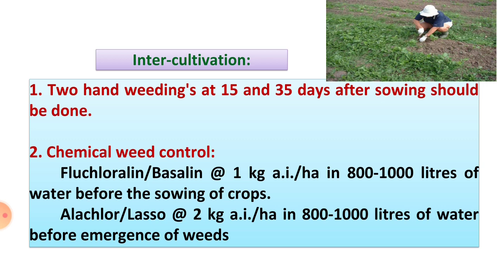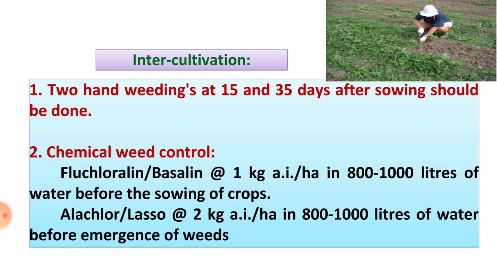To control weed growth, two hand weedings are carried out: the first at 15 days after sowing and the second at 35 days after sowing. And for chemical weed control, you have to use a herbicide to control the weed growth.